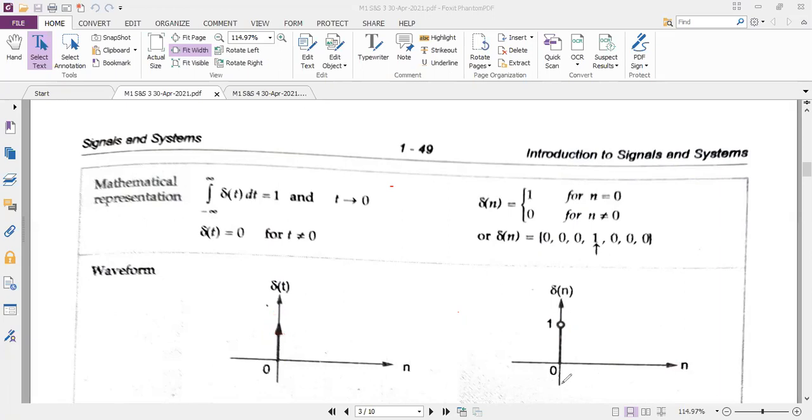So for discrete time, the integration is not performed. So directly we can write, there is no integration operation. See, why there is no integration operation? Can anybody guess and tell me? So far we are talking about discrete time, the difference between discrete and continuous. Why we cannot use integration here? Integration of delta of n. Can anybody?